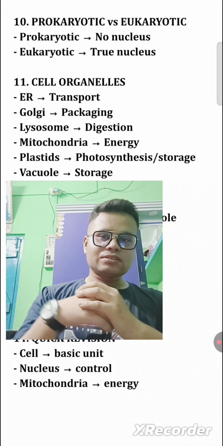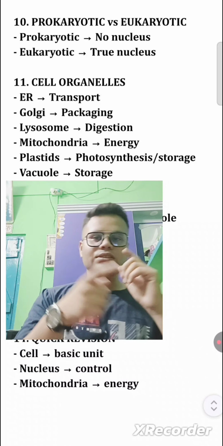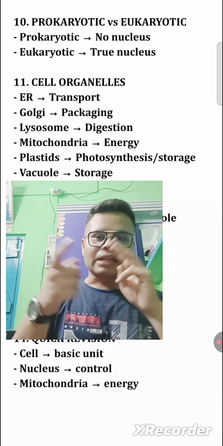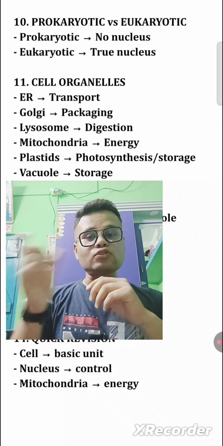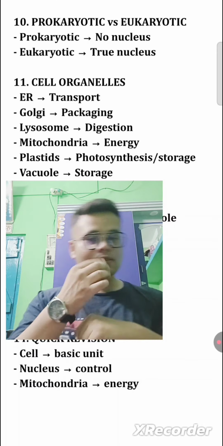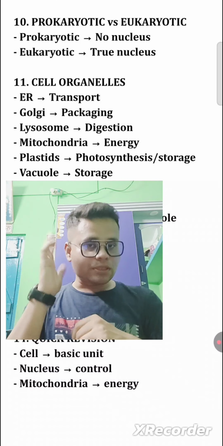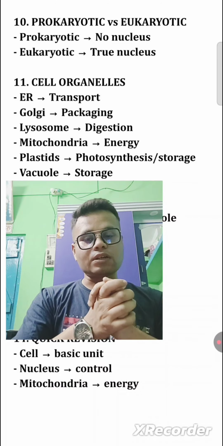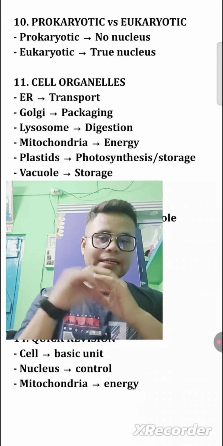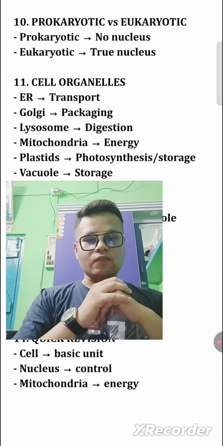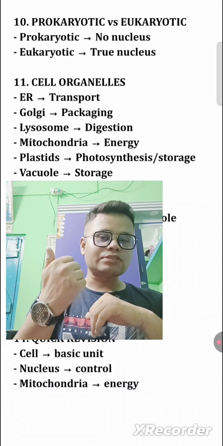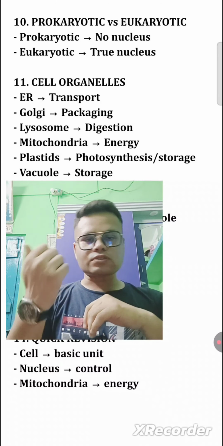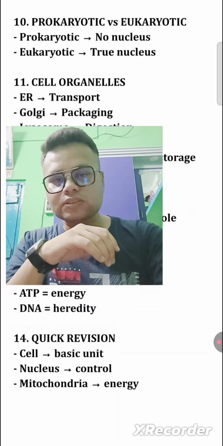Next, cell organelles. For example, the endoplasmic reticulum is for transport. The Golgi apparatus is for packaging. Lysosome is for digestion and is called the suicidal bag of the cell. You have to remember these things, class. Mitochondria is called the powerhouse of the cell, and the energy currency is stored in the form of ATP, adenosine triphosphate. Plastids are for photosynthesis and storage. Vacuoles are for storage.